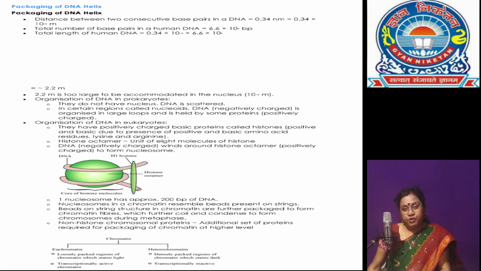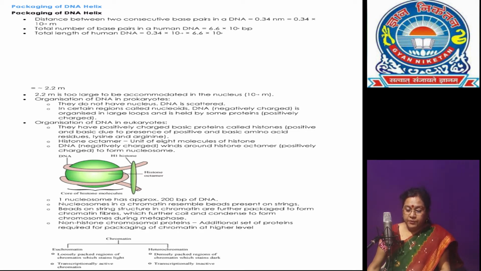The negatively charged DNA molecules are wrapped around the positively charged histone proteins to form the structure called nucleosome. The nucleosome core is made up of 4 types of histone proteins, and they are called histone octamer.